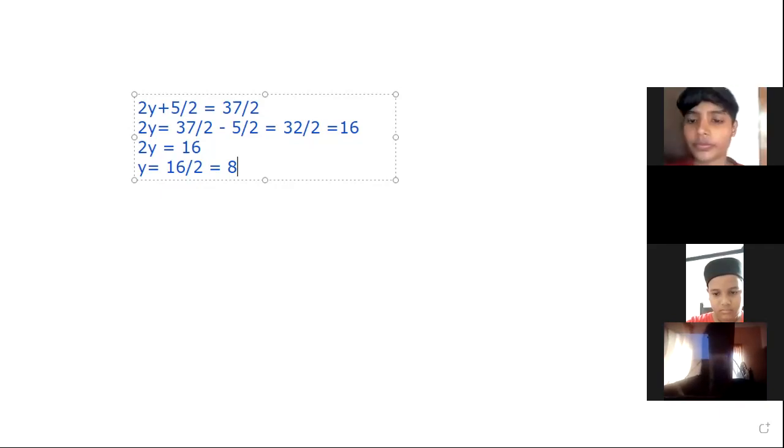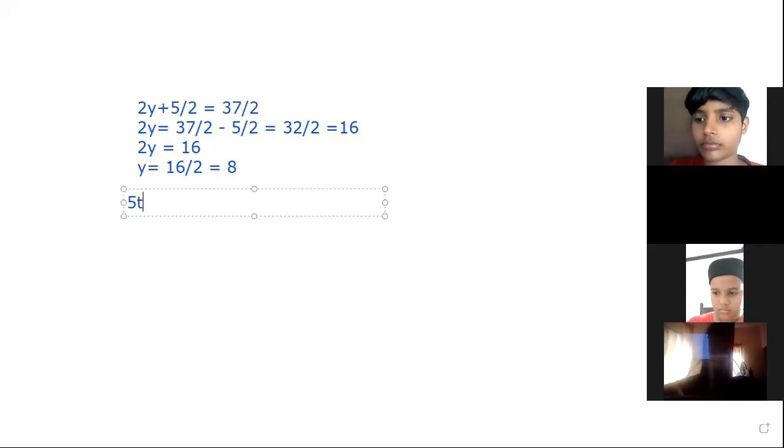Okay. Clear? Did you get the idea of solving an equation? Yes, miss. Okay. Then there is another question, that is the B question. It is 5t plus 28 is equal to 10. Then what should be the solution of this equation?